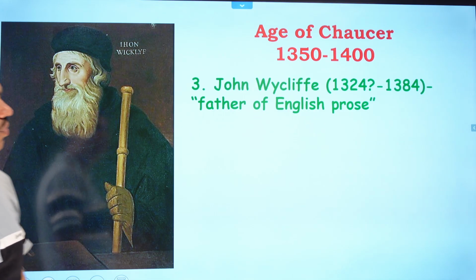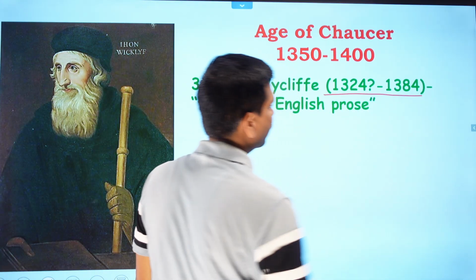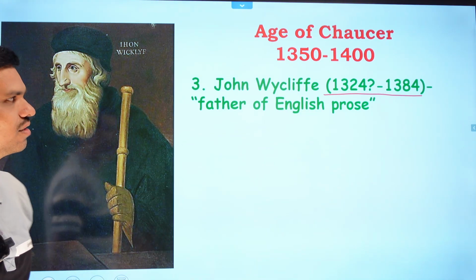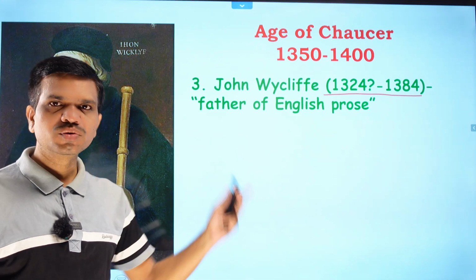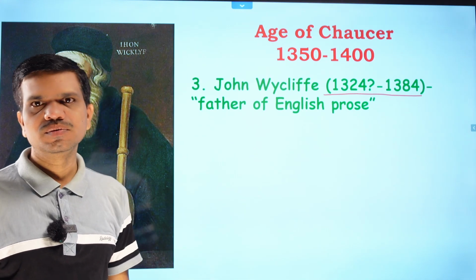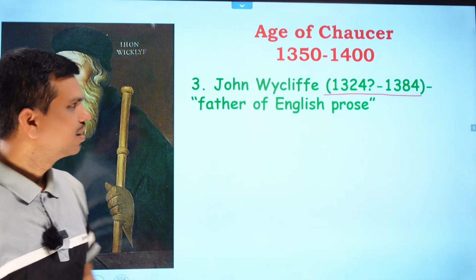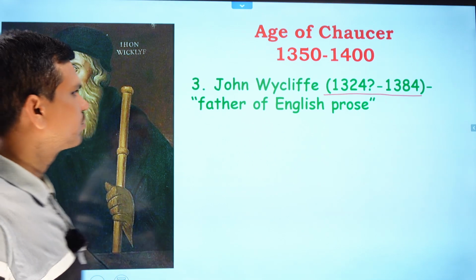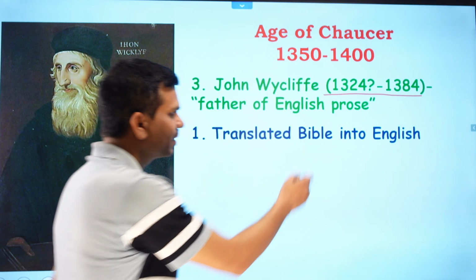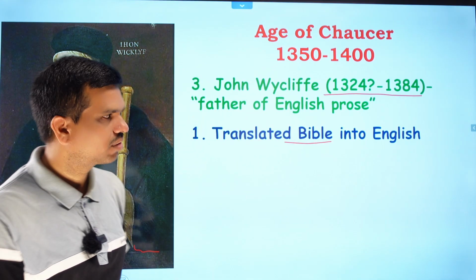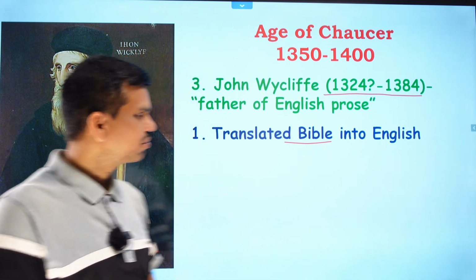Now the next author we have, number 3, is John Wycliffe, and John Wycliffe's lifespan is considered from 1324 to 1384, and he is called the father of English prose. There are some scholars who call him the father of English prose, and again we have King Arthur also. Some scholars call him the father of English prose, but why is John Wycliffe called the father of English prose? There is a solid reason: he translated the Bible into English. All the Gospels from the Bible, he translated into English, and hence many scholars consider him the father of English prose.